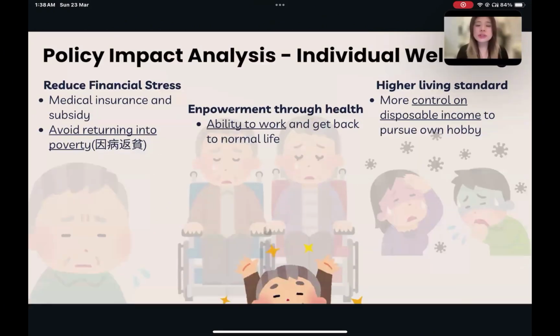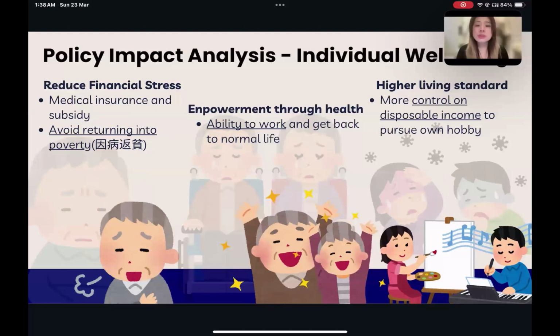In terms of individual well-being, the policy has significantly reduced financial stress for many individuals through medical insurance and subsidies. This financial support helps prevent families from returning to poverty, reaching the initial goal of this policy. 防範因病返貧. Besides, improved access to health care empowers individuals to return to work and have more control over their disposable income, increasing their living standards.